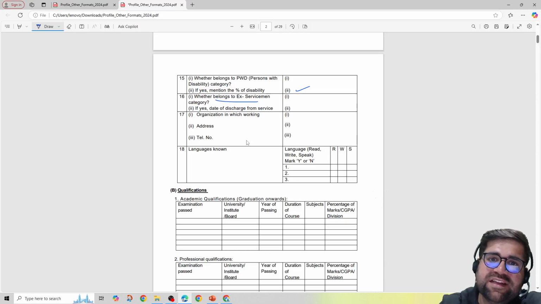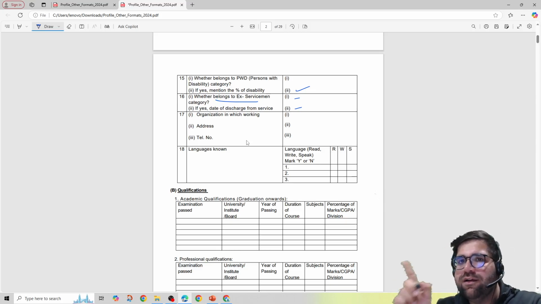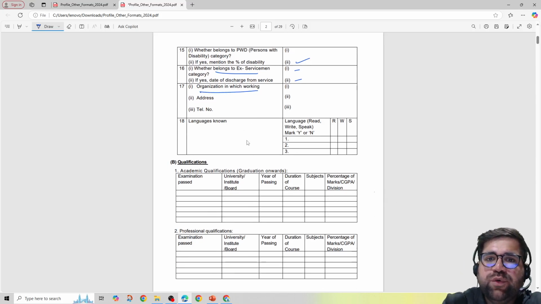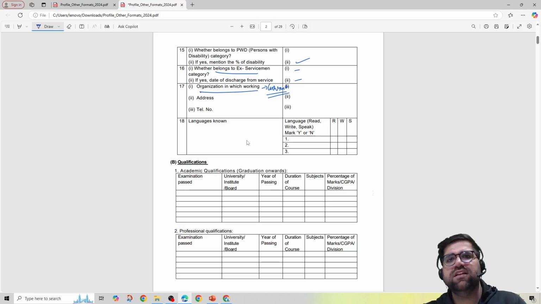Whether you are an ex-serviceman category, again you have to fill the details over here and please specify the correct facts. Do not try to bluff, because if you try to bluff and you are caught later, that can ruin your career. Okay. Organization in which working. This is basically your current job.